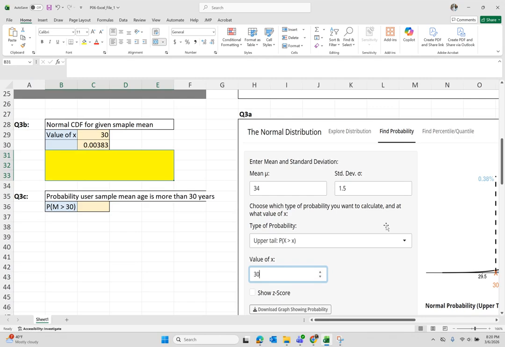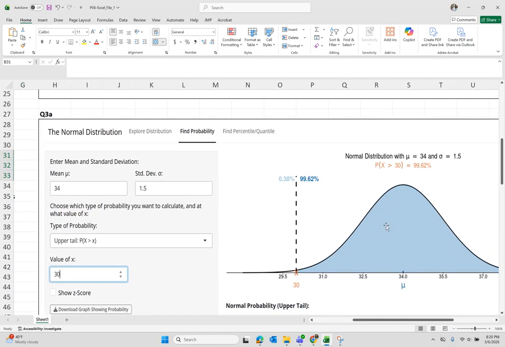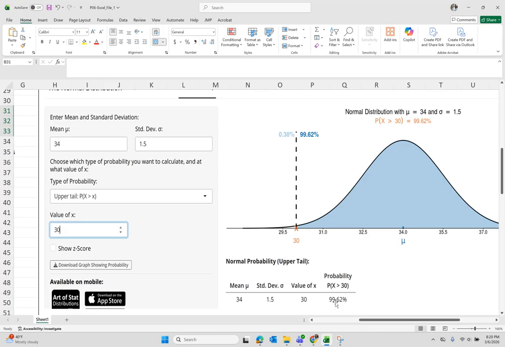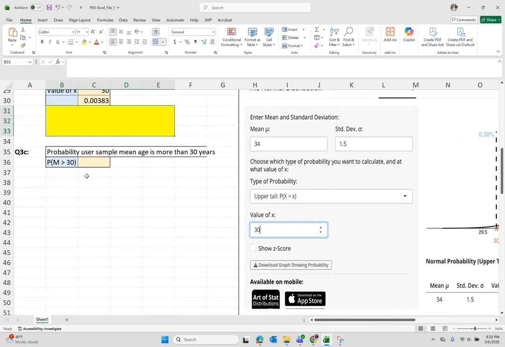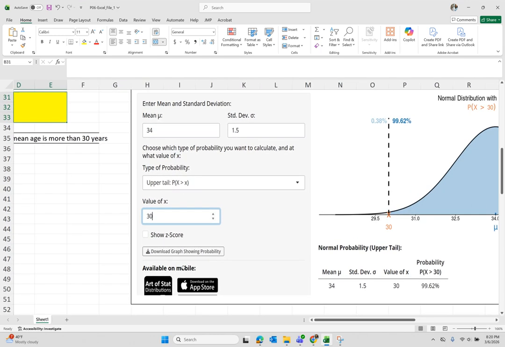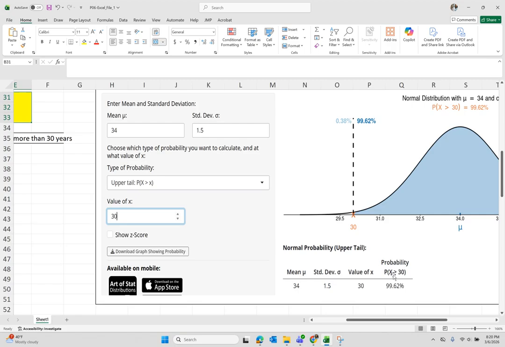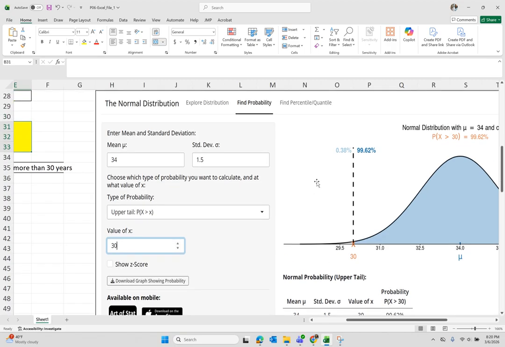And when we used Art of Stat, we found the probability to be 99.62%. This probability is 0.383%. So the question is, is this the answer? And the answer is no. Why is it not the answer?